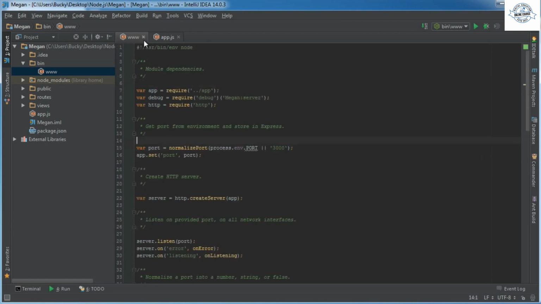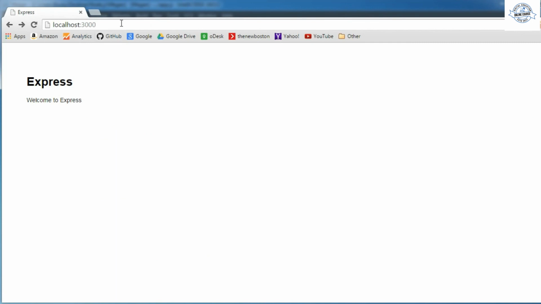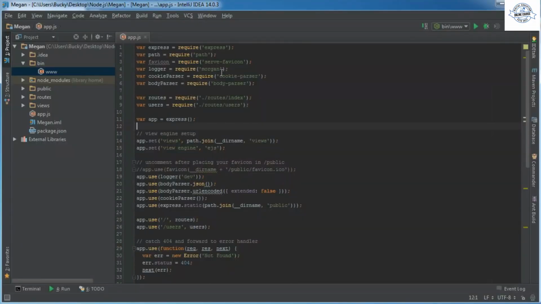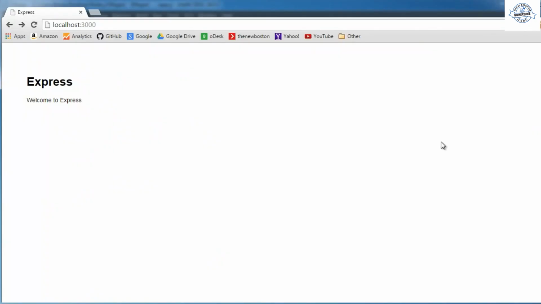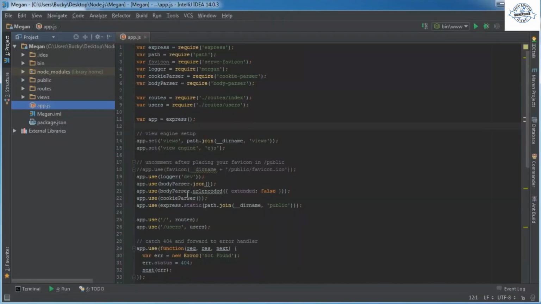In this case, as you can see, 3000, so that's why we need to go to this address for the home page. And then after www.js is done, what it does is it kicks off app.js. So just like before, app.js is the core foundation of your Node.js project. So essentially, whenever a user comes to your website and makes a request, app.js is going to look at that request and, depending on the URL, figure out how to handle that response appropriately.